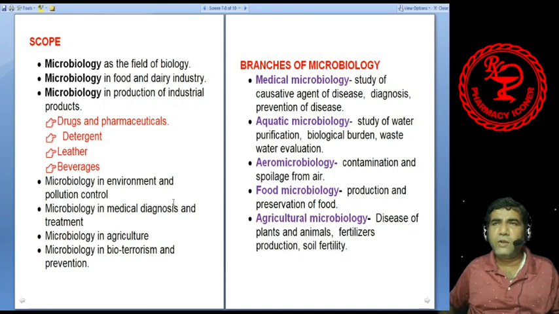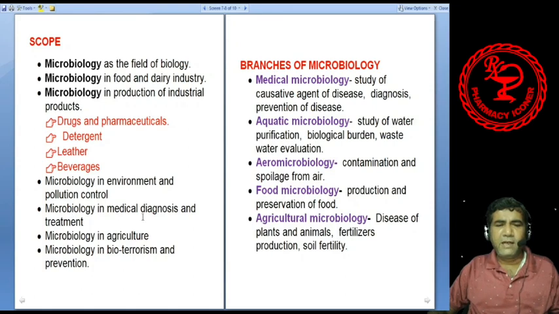Microbiology has a lot of scope in environmental study and for pollution control. Nowadays, a lot of stool and excreta are produced in urban areas especially. So these things are required to be decomposed, otherwise they will pollute the environment. For that, different types of microorganisms are used. Moreover, to understand the quality of the water, we require knowledge of microbiology.